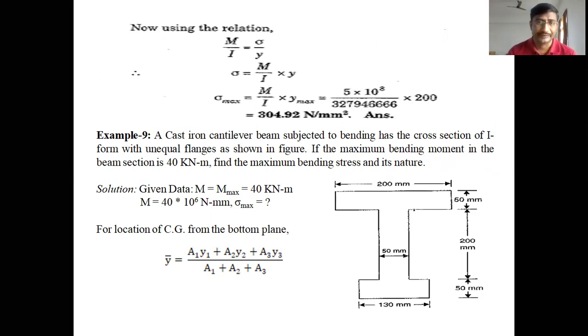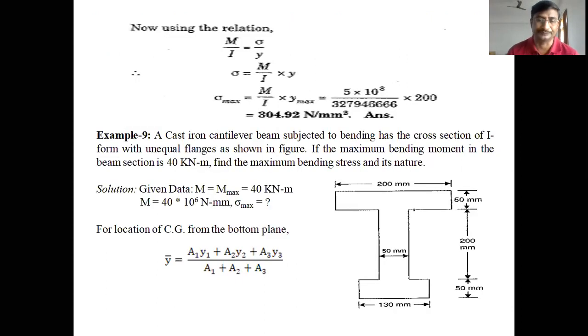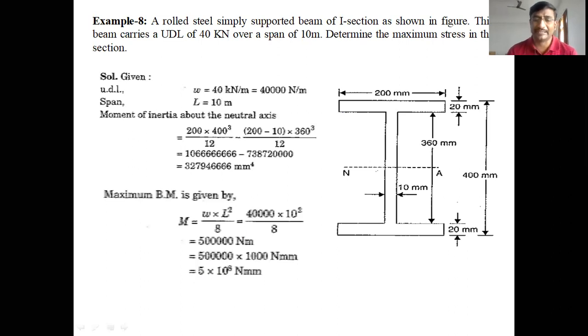Clear, students? This is the maximum stress induced in the simply supported I section beam carrying a UDL of 40 kilonewtons per meter. Like this, you can solve all the problems, whatever section is given in the problem. Up to now, we solved symmetric sections about the neutral axis.